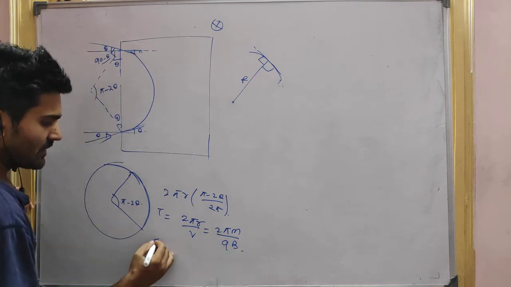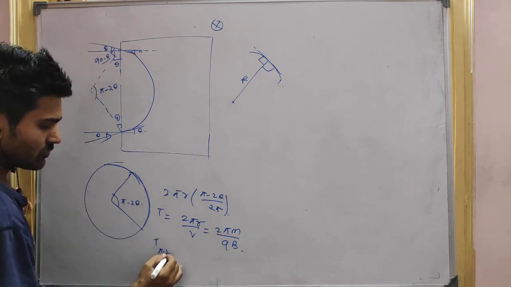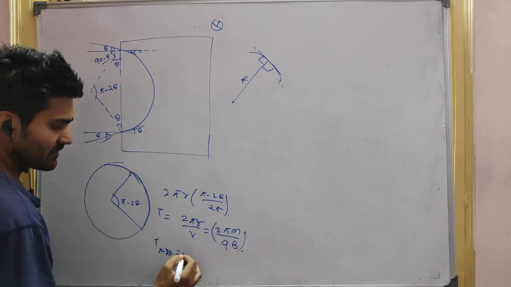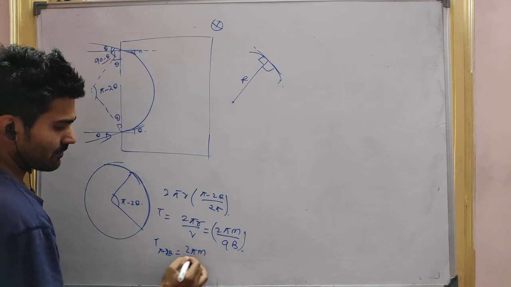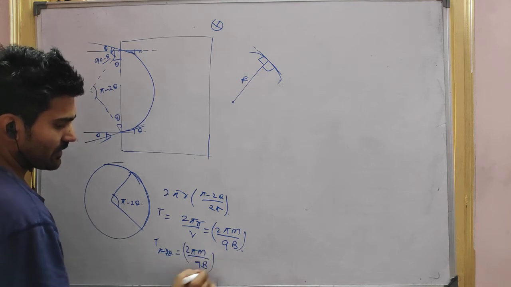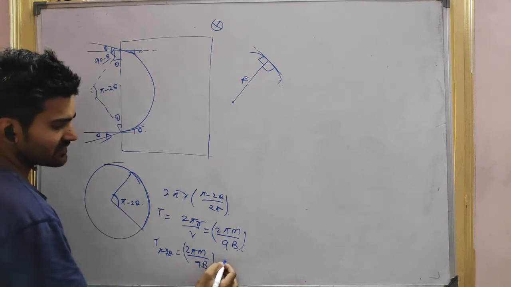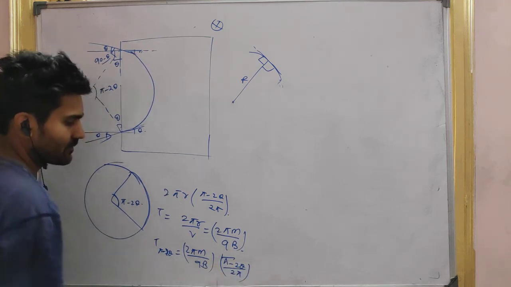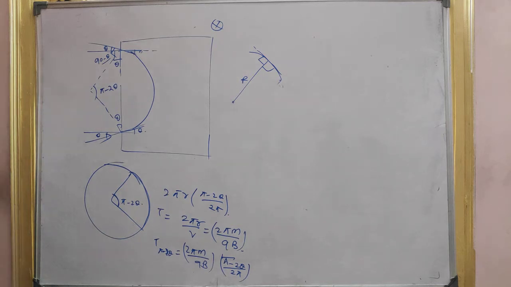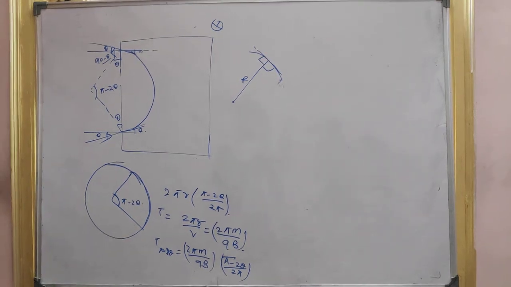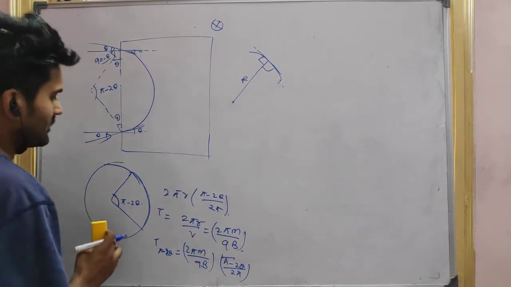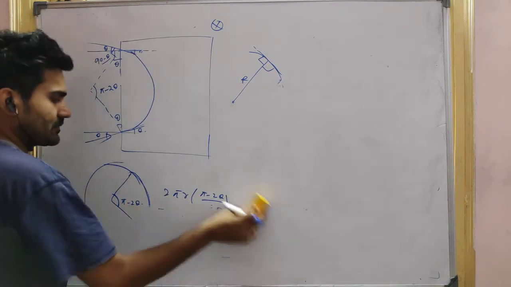So the time period for this particular angle, pi minus 2 theta, will be how much? The total time is this 2 pi m by qB. But it covered only this angle, so we take the ratio pi minus 2 theta by 2 pi. Now understood or not? Tell me. Understood or not, Vidya? Tell me.